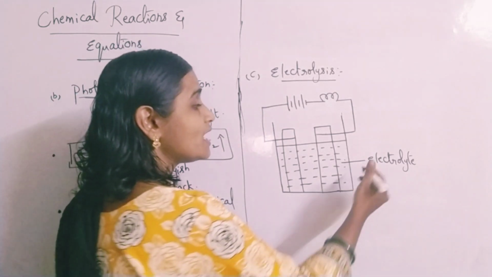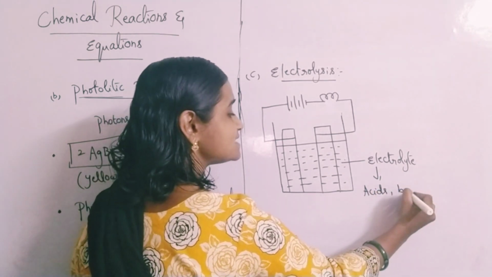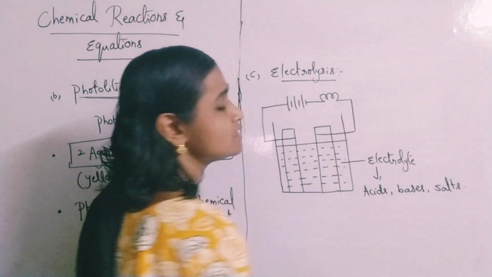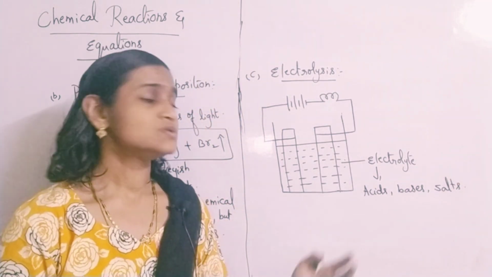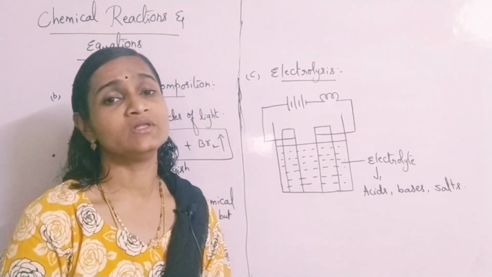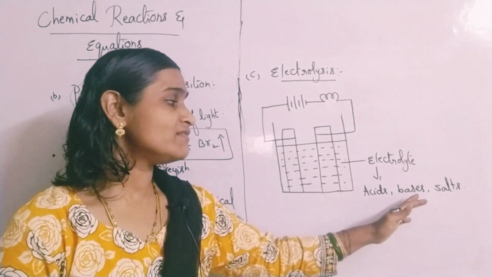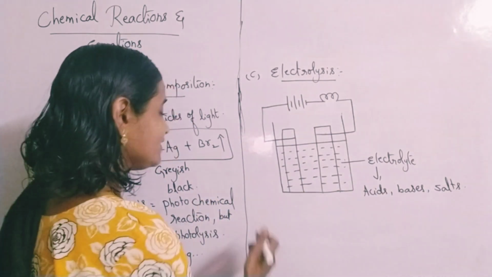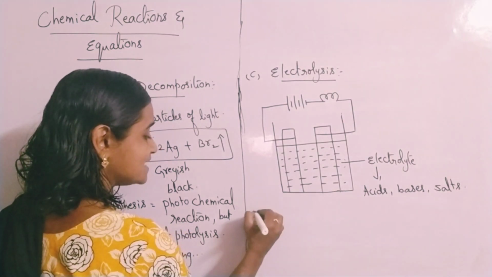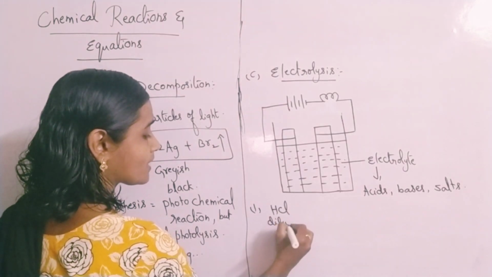These electrolytes can be either acids or bases, or they can be salts also, salt solutions. If you take any acidic substance in the beaker, it splits into its ions. That process you call electrolysis. Suppose you take the example of acids, dilute HCl.